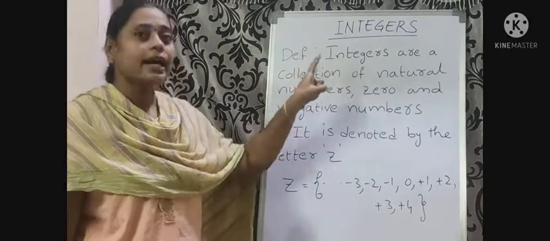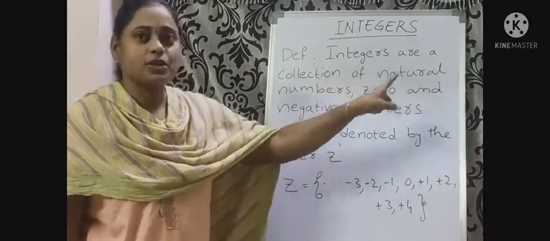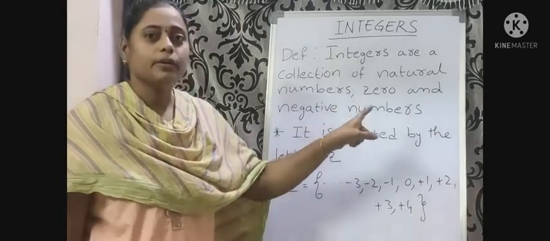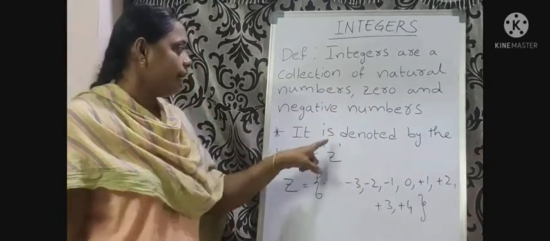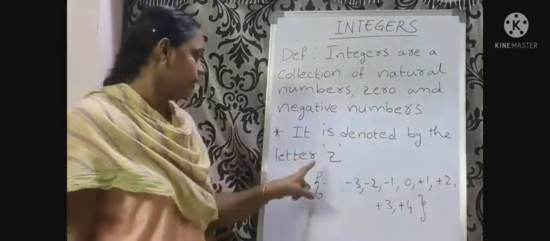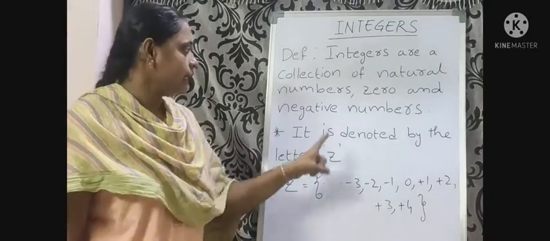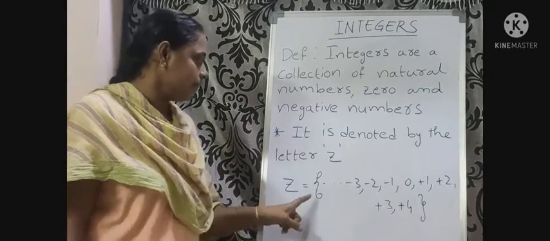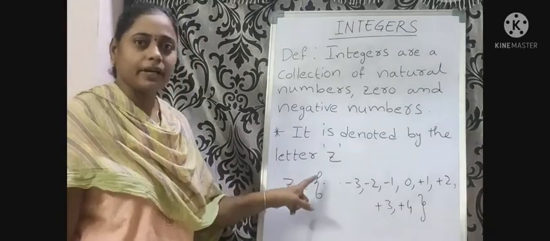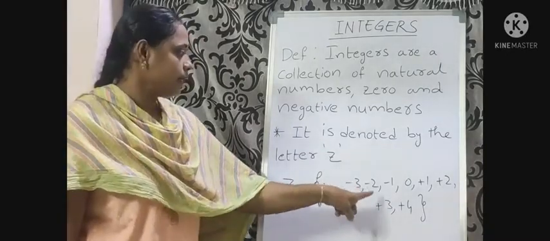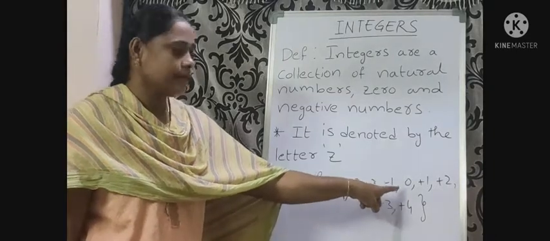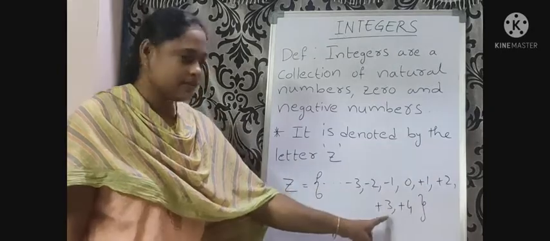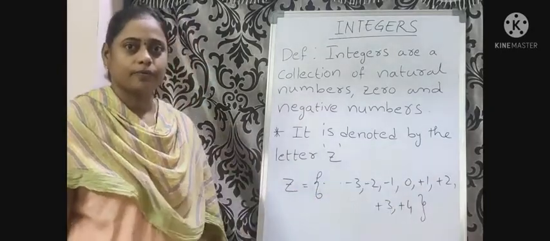It is denoted by the letter Z. Z equals {-3, -2, -1, 0, +1, +2, +3, +4}.